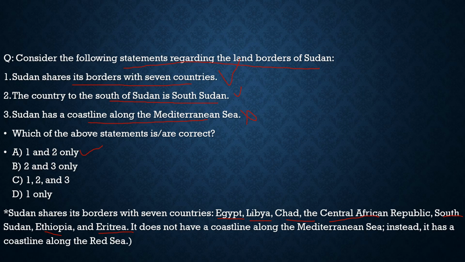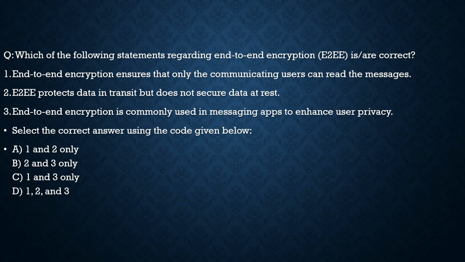With this, let's move to the other question. It is about end-to-end encryption. Let's see what the question says. Which of the following statements regarding end-to-end encryption are correct? First statement, end-to-end encryption ensures that only the communicating users can read the message. Correct. Nothing wrong with this statement. Second statement, end-to-end encryption protects data in transit but does not secure data at rest.